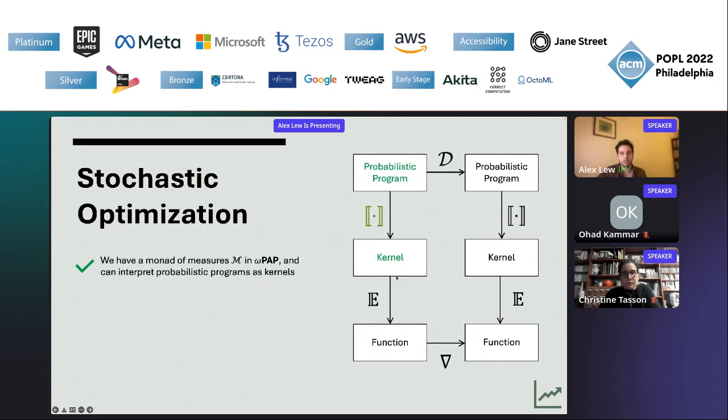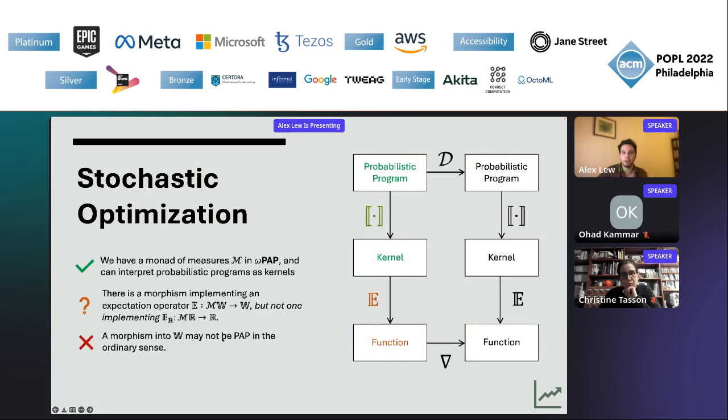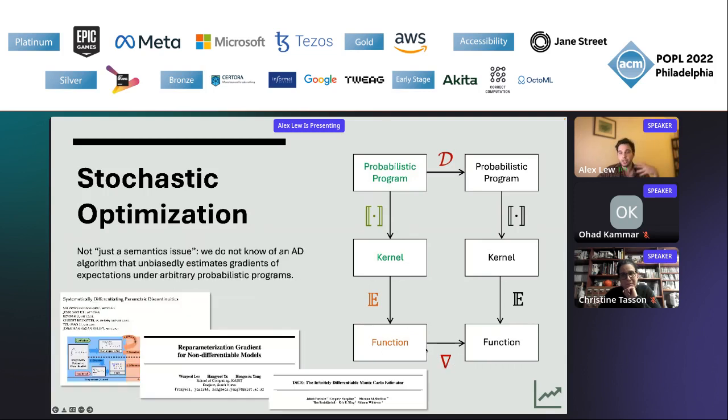Now we have a monad of measures, so we can interpret probabilistic programs as kernels. There is a morphism implementing the expectation operator, but it's into this weird space called W instead of the reals. And W has a different set of PAP plots that makes it less useful in this case, but was necessary, we thought was necessary in order to make everything go through. This is not just a weird semantic issue. We actually don't know of any AD algorithm that unbiasedly estimates gradients of expectations under arbitrary probabilistic programs, but there are papers that do it for simpler languages than our language, that don't have recursion, don't have higher order functions, and have simpler primitives. And we're looking at these right now to see whether our semantics can explain why they work and perhaps help to generalize them.